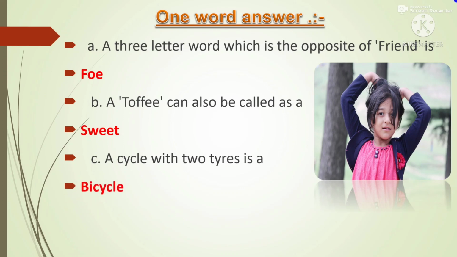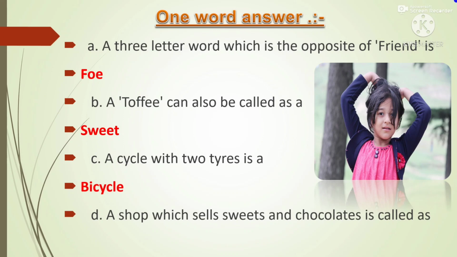A cycle with three tires is a tricycle. Bi means two, tri means three. A shop which sells sweets and chocolates is called a confectionery. C-O-N-F-E-C-T-I-O-N-E-R-Y, confectionery.